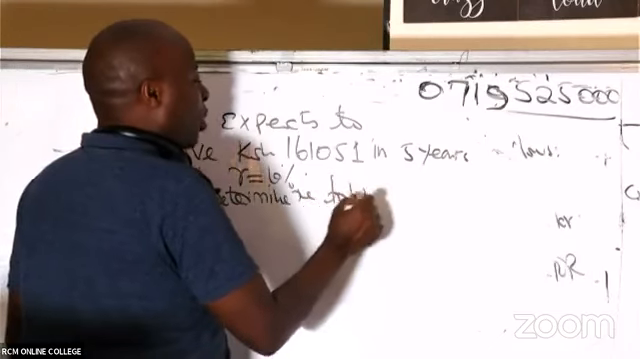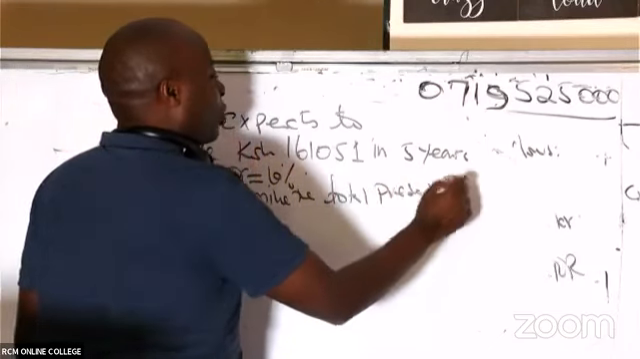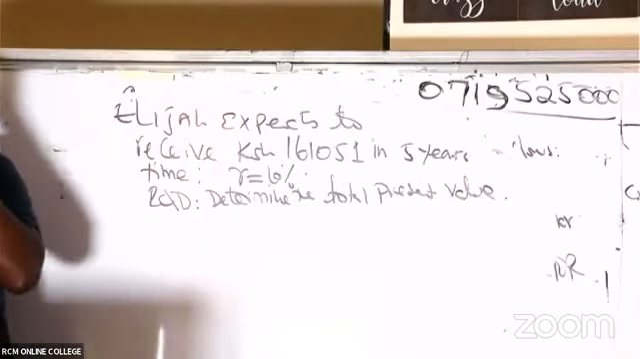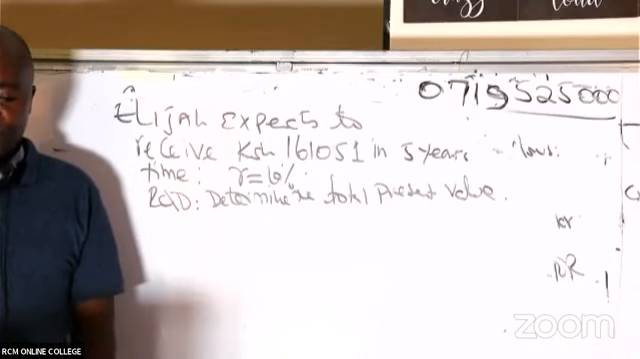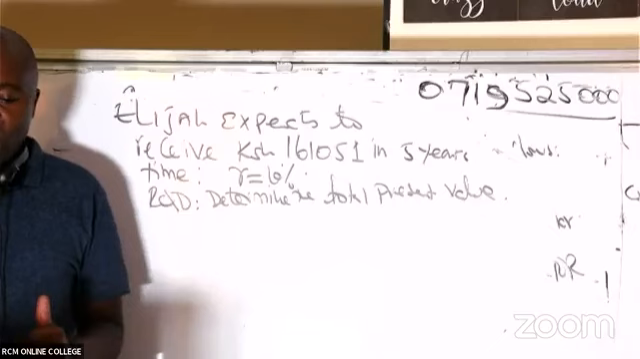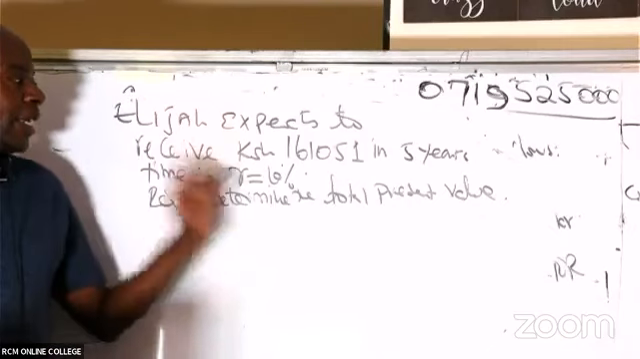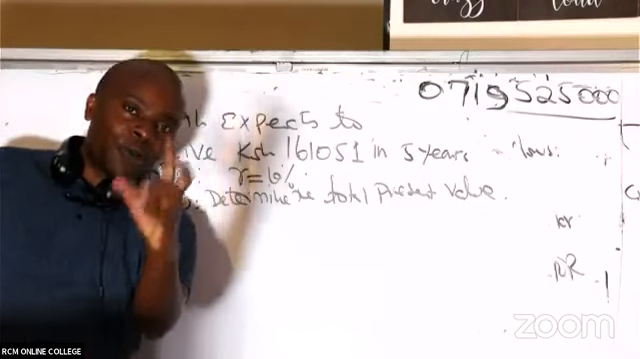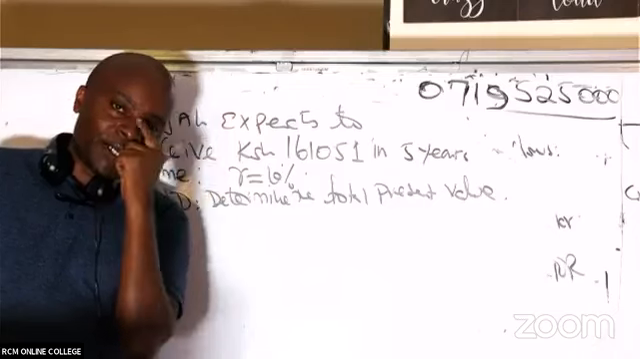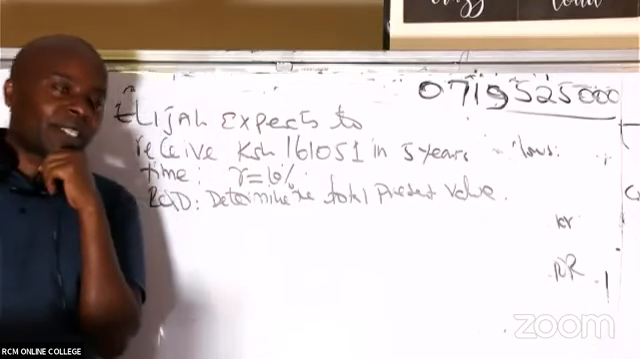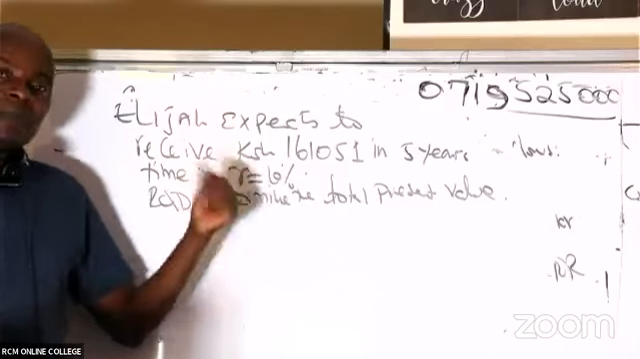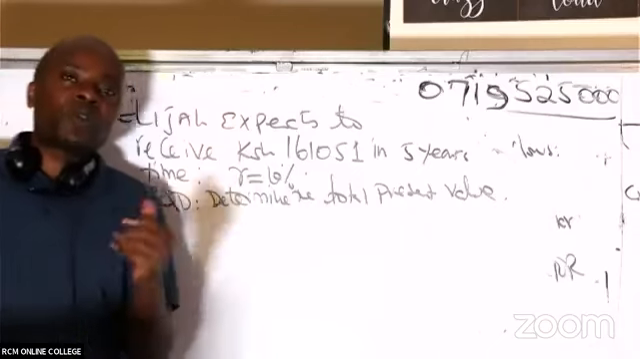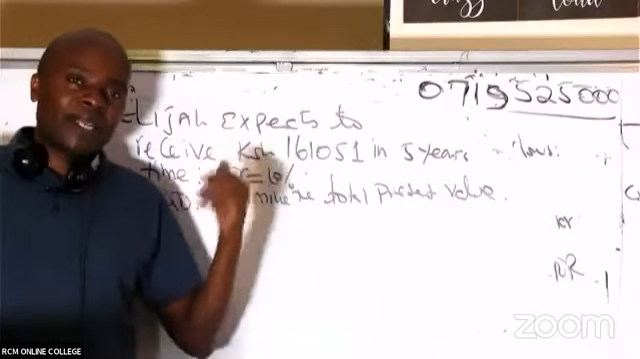Determine the total present value. So we have a situation here where Mr. Elijah expects to get Kenya shillings 161,051 coming to him as a block, just a one-off return at the end of the 5th year. And then the interest rate is 10%. As we shall see later on, ladies and gentlemen, this will be called the cost of capital, the cost of Elijah not having this money today.